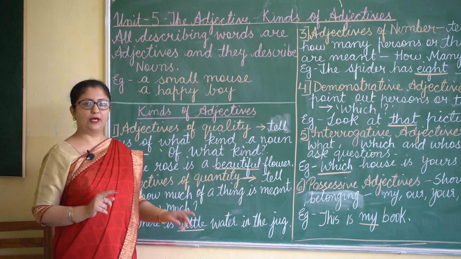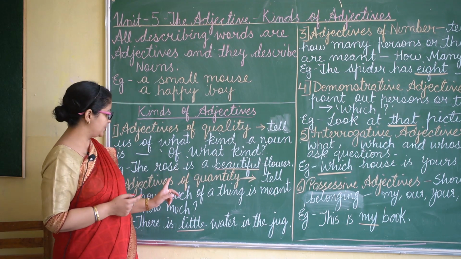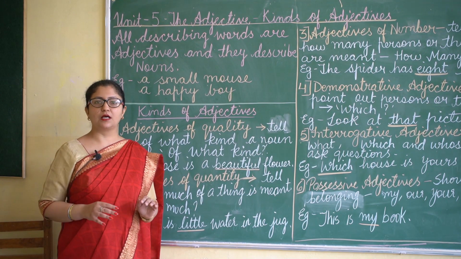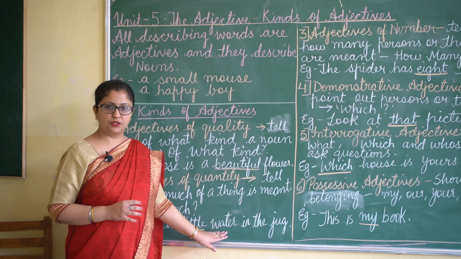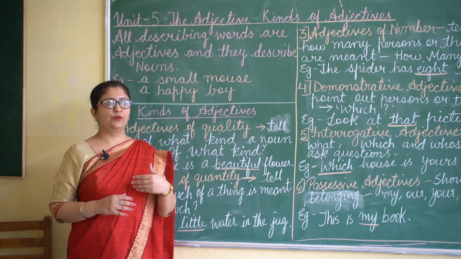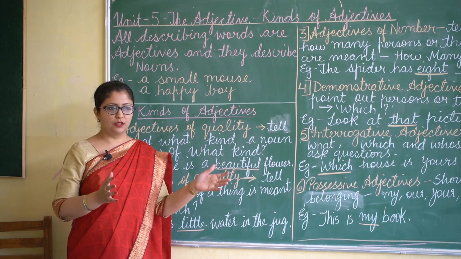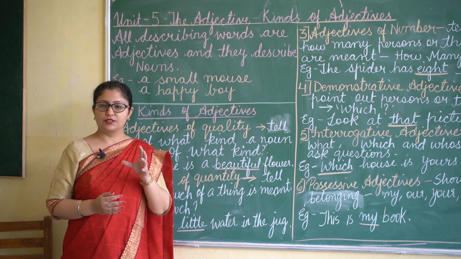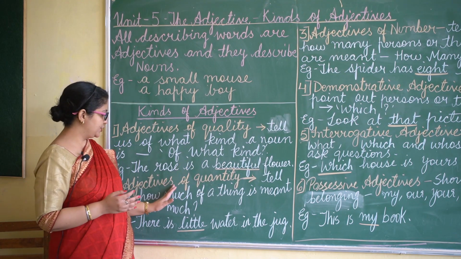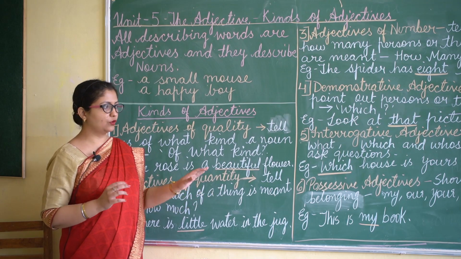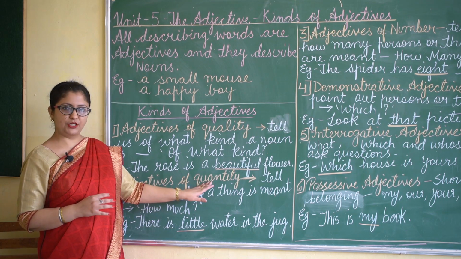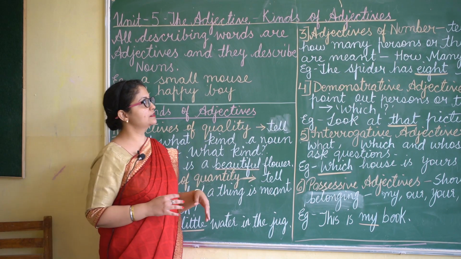Here one more thing which we have to remember: adjectives of quantity are used for those nouns which are uncountable, because you cannot count water. You can just tell the quantity of it. For example, if I say we had some rice, you cannot count the rice. So that word some will be an adjective of quantity. They are used with those nouns which are uncountable, like water. So here little is an adjective of quantity. Now let us come to the next.